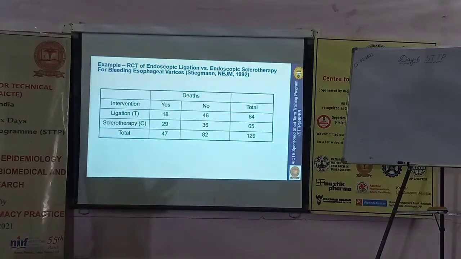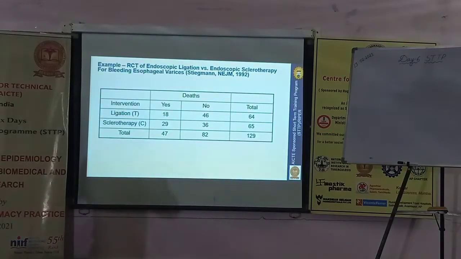We inject the sclerosing agent into the lumen so that the blood does not bleed. Ligation therapy is an innovative, new technique. We need to check whether this ligation therapy is more effective than the sclerosing therapy or not.